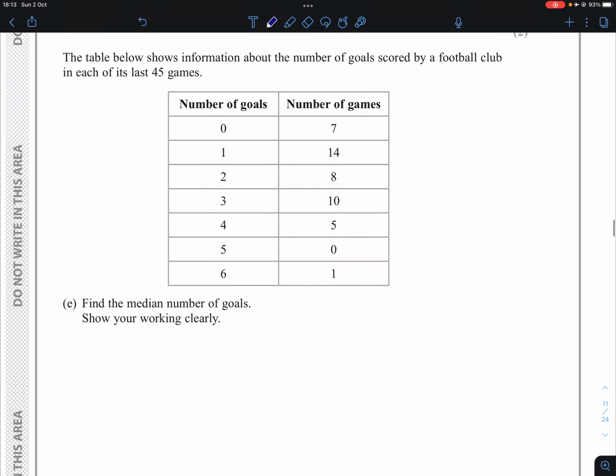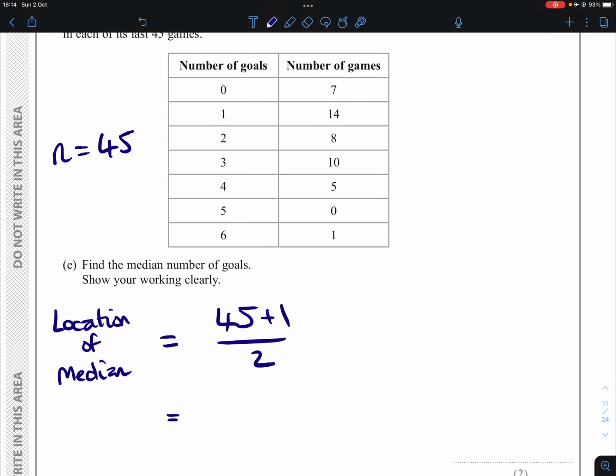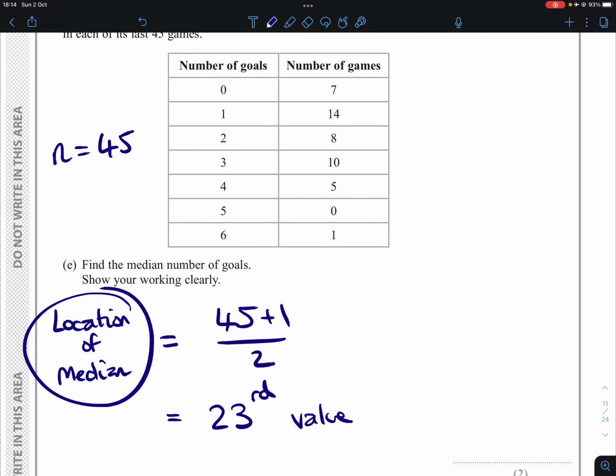Next part. Table below shows information about the number of goals scored by a football club in each of its last 45 games. Find the median number of goals. So we have 45 games in total. That's the number of games. Call that N. If we want to find the location of the median, what we do is we take that N, that number of games, 45, we add 1 to it, and then we half it in order to get our position of the median, which will give us 23. So the 23rd value is going to equal where the median is.